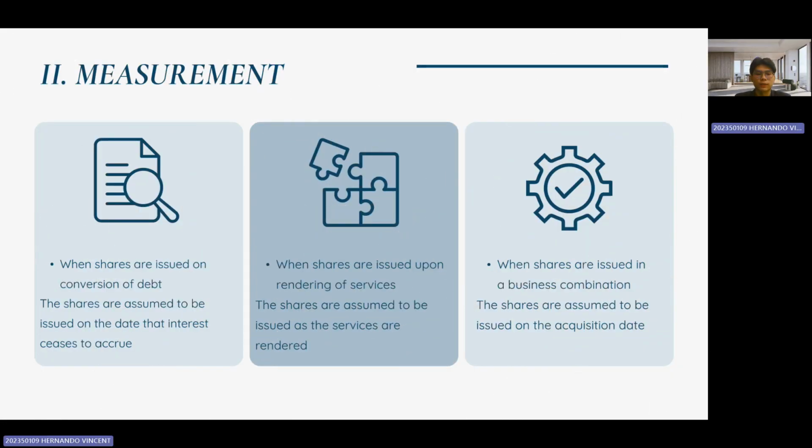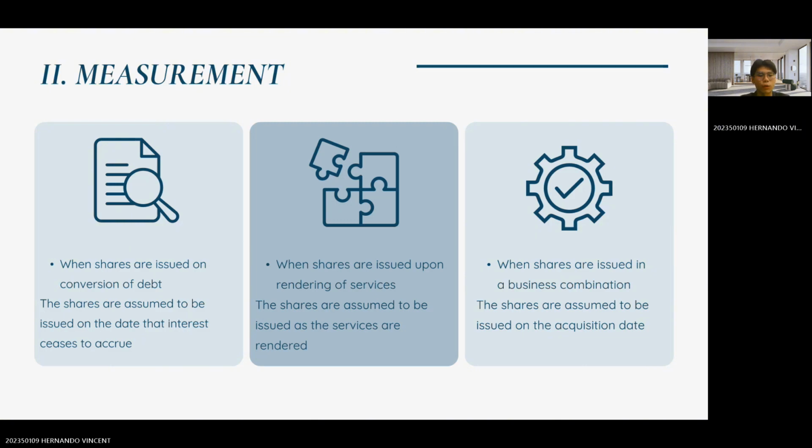Okay, next we will discuss the concept of measurement in share issuance. First, when shares are issued as a result of debt conversion, they are assumed to be issued on the date when interest stops accruing. Next, when shares are issued in exchange for services, they are assumed to be issued gradually as the services are rendered.